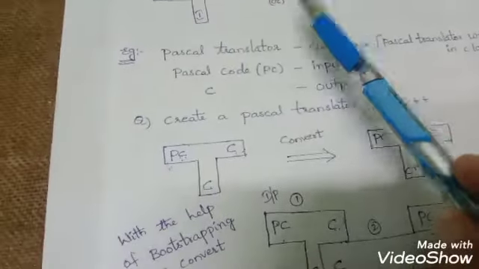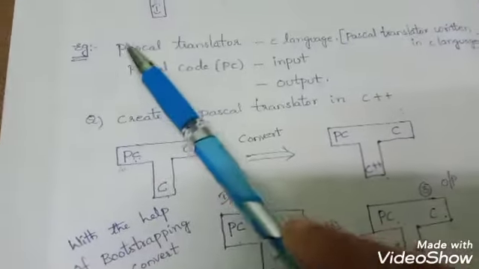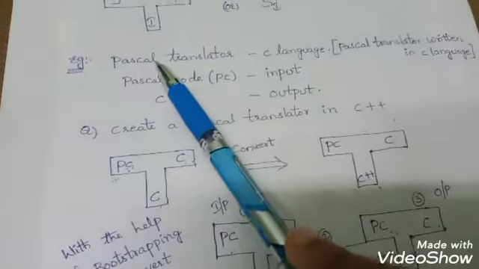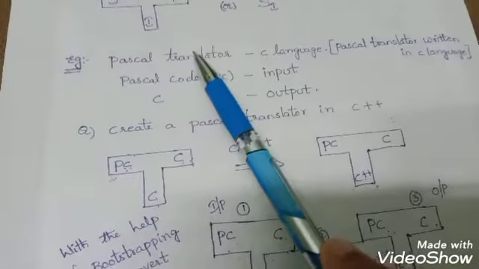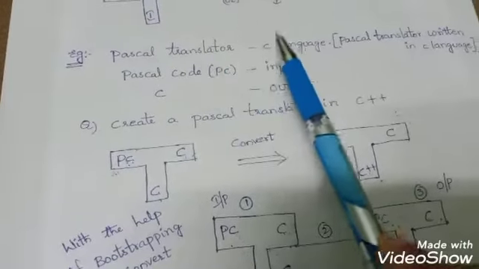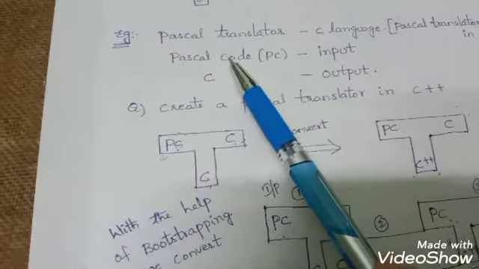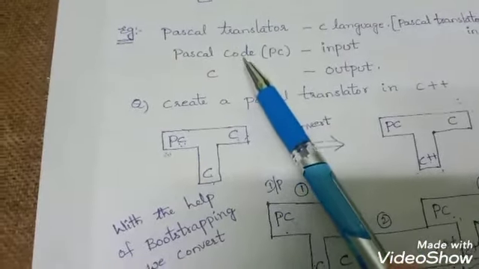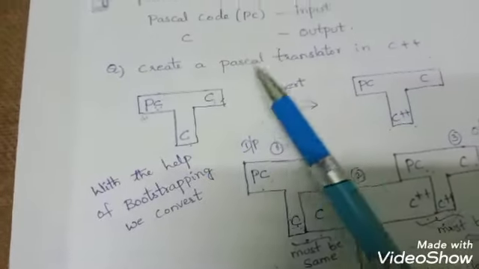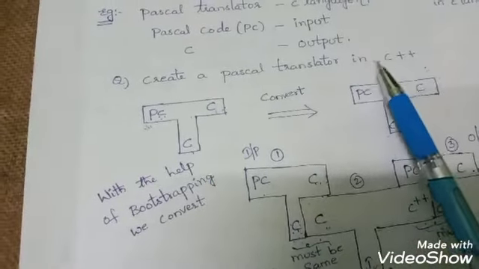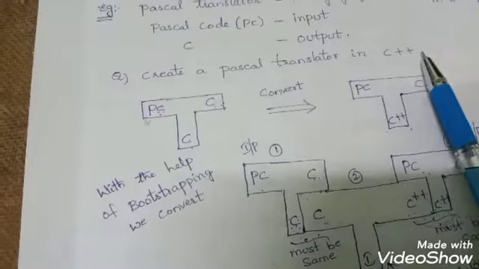If we take an example, it will be clearly understood. Here we are taking an example of a Pascal translator which is written in C language, and the input we are taking is the Pascal code and C language as our output. Now our question is, create a Pascal translator in the language C++.